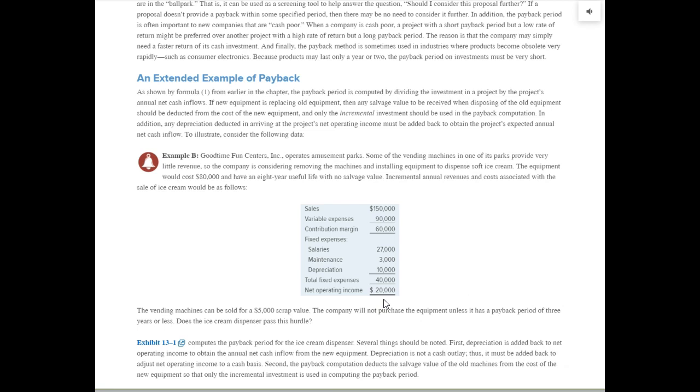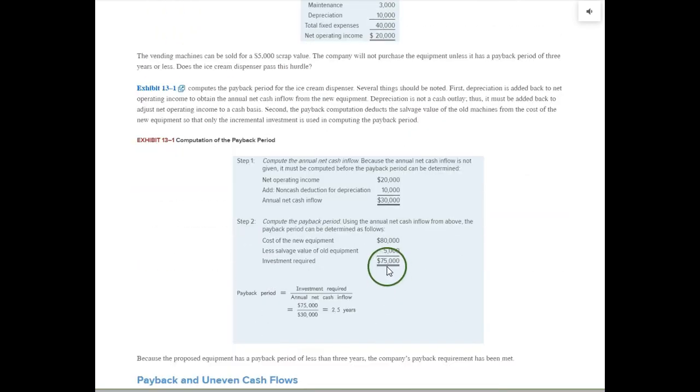So the $20,000, looking at this schedule here, will need to be converted into this cash flow number by adding back any non-cash expenses that are in that income statement. So depreciation, as you know, is a non-cash expense. So we take the $20,000 in net operating income and add back this non-cash deduction for depreciation. So now we have our net cash inflow of $30,000.